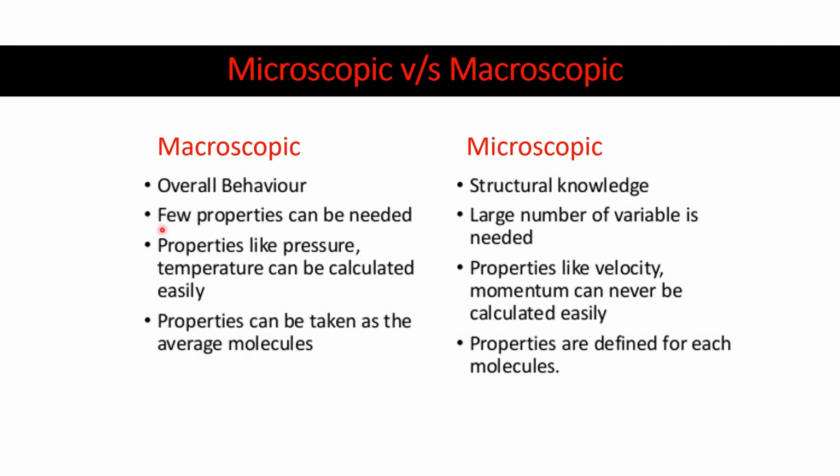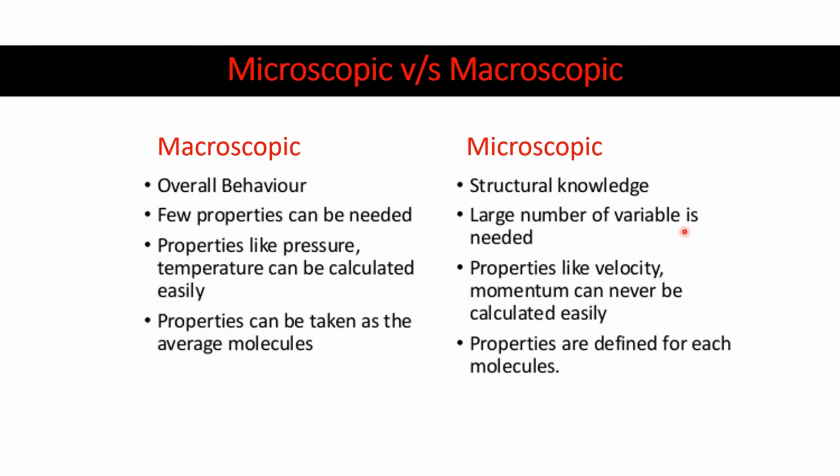You can see that only a few properties are needed. Just pressure, temperature, and volume are needed to know the properties of a gas. But at the micro level, a large number of variables is needed. That's why there is a need for statistical thermodynamics in the case of microscopy, and so again it is a very difficult approach.